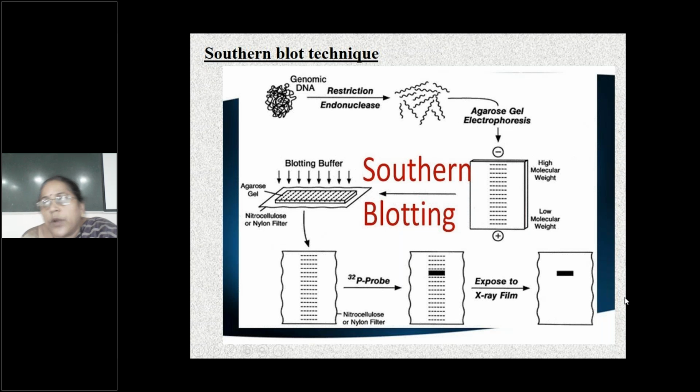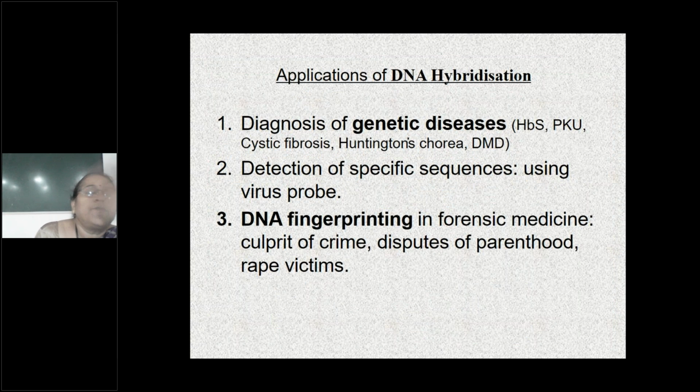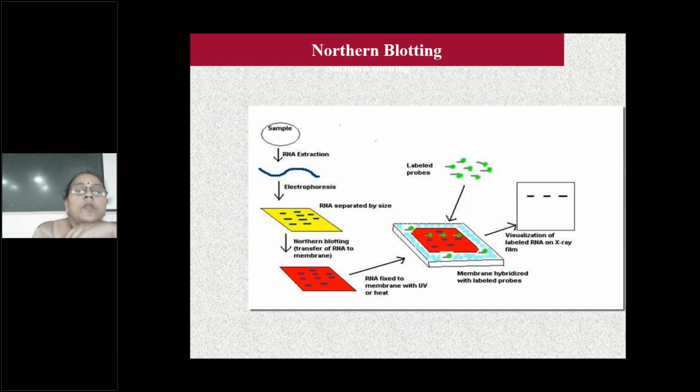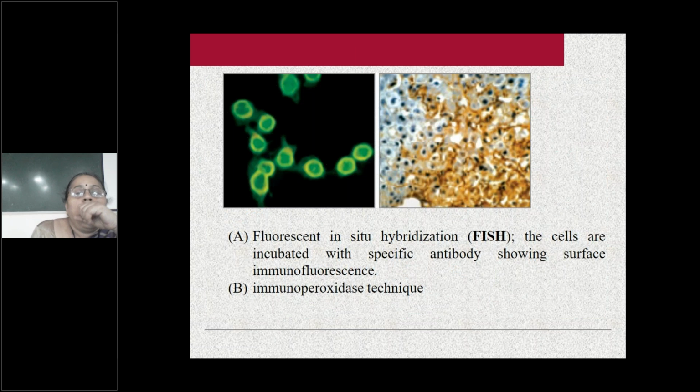So three uses. One, genetic disorders can be identified. Two, the sequence of those genes can be identified. Third is in forensic medicine. Northern blotting is for RNA, where gene expression can be studied. Third is the Western blotting technique, that is done for proteins. You are using antibody. Next is fluorescent in situ hybridization technique, where fluorescence is added and you'll see those genetic disorders.